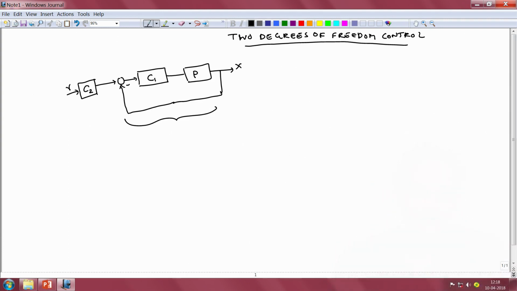So for instance, there is one other control strategy which is called conditional control, where you have the plant P and then you have a controller C. The controller C has been chosen to be equal to T by P naught, where P naught is the nominal model for the plant P and T is the overall transmission function that we desire.